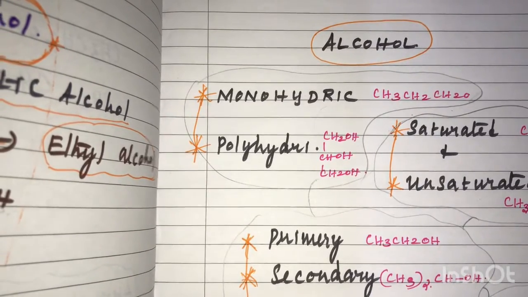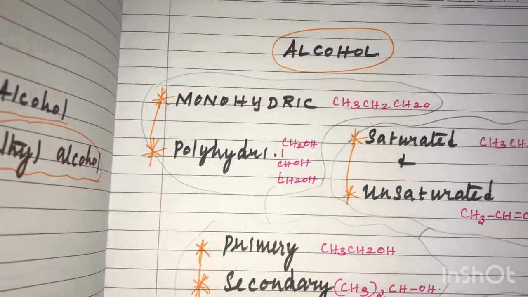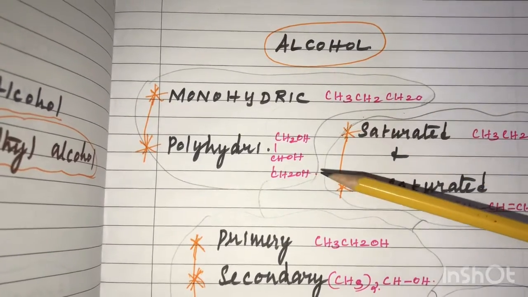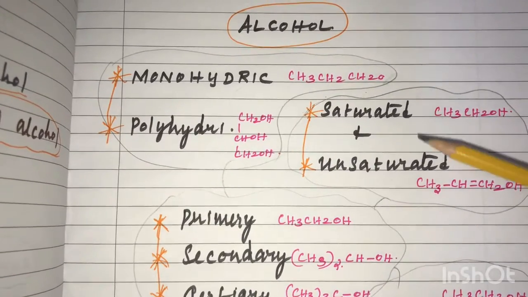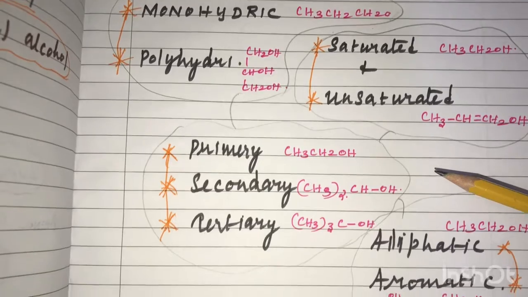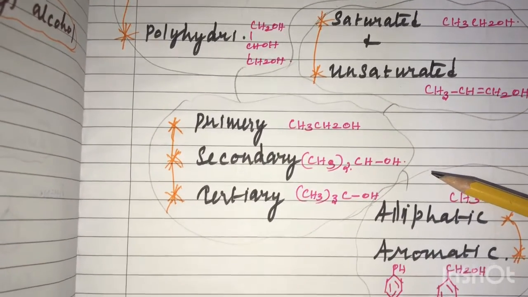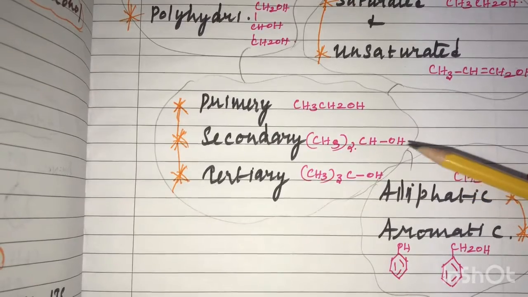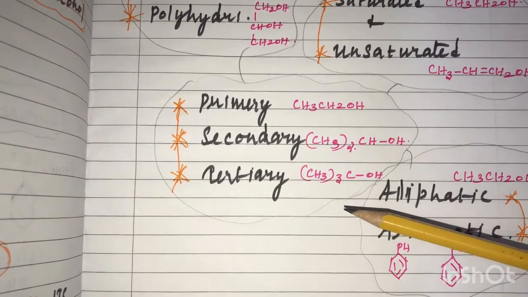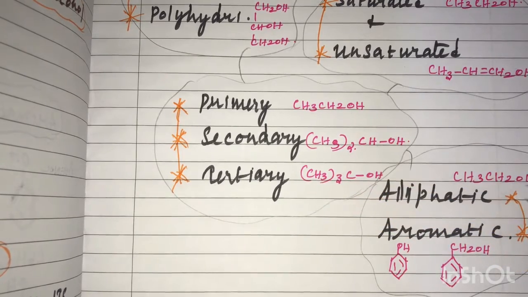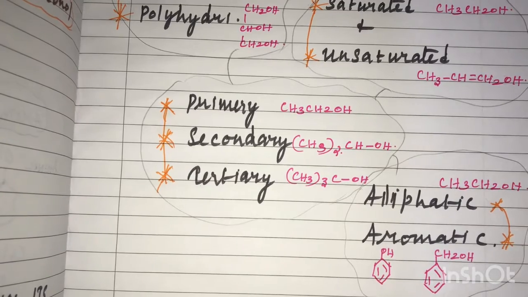So what are alcohols and how are they classified? Alcohols are classified into monohydric and polyhydric depending upon the number of hydroxyl groups. Saturated and unsaturated alcohol depends upon the double and triple bonds present in the hydroxyl group containing compound. Primary, secondary, tertiary depends upon the carbon atom to which the hydroxyl group is attached. And aliphatic and aromatic alcohols depend upon the presence of a benzene ring.